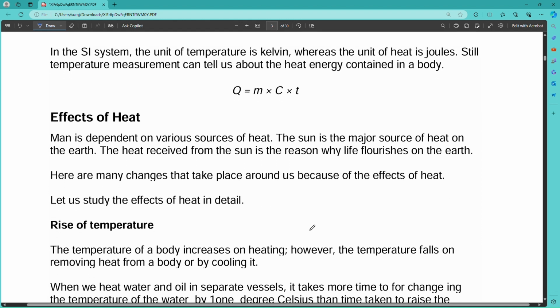Effects of heat. Man is dependent on various sources of heat. The sun is the major source of heat on the earth, and the heat received from the sun is the reason why life flourishes on the earth. There are many changes that take place around us because of the effects of heat. Let us study the effects of heat in detail.